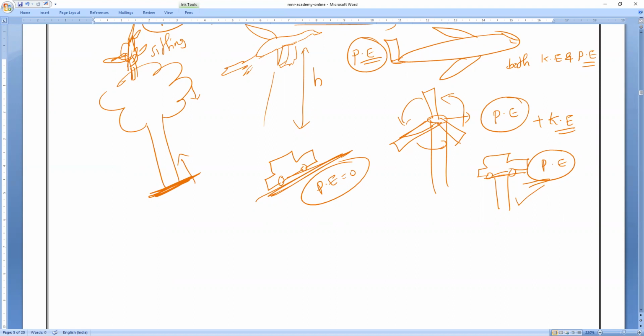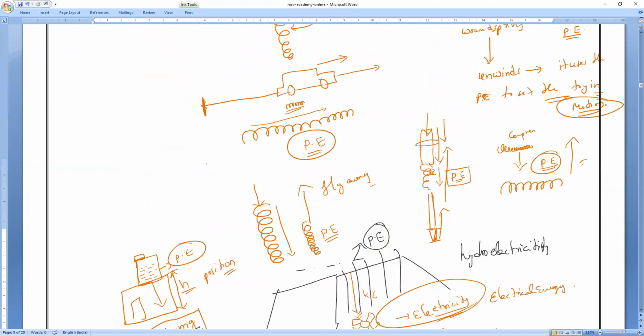Do you understand? See, being above the ground is position. Compressing a spring is a change of state. Both will possess potential energy only. Okay, guys? Everybody? Anybody having a doubt, please let me know. All of you understand? Yes, sir. Any doubt, you can ask me.